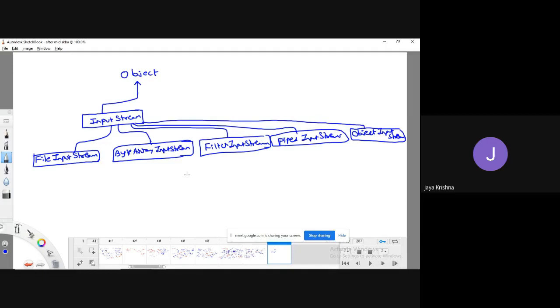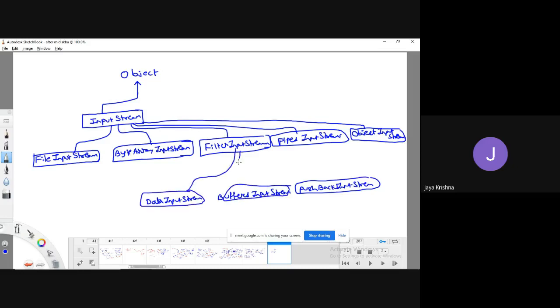Subclass of input stream. If you go for taking in depth about the filter input stream, it is having three more subclasses. One is data input stream, buffered input stream, pushback input stream. These are all the subclasses of filtered input stream. So depending upon our requirement, we will move to the corresponding classes.